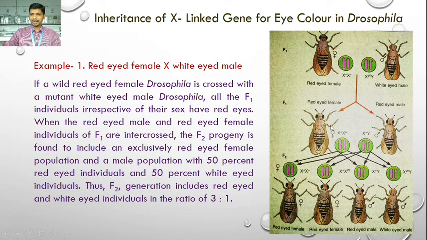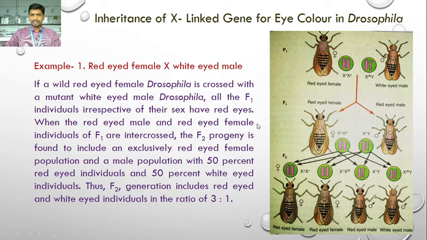So the red-eyed female has been obtained in F1 generation, while the other X plus gamete fuses with the gamete having a Y chromosome, so we get a red-eyed male. So in F1 we get red-eyed individuals because the red eye phenotype is dominant over the mutant white phenotype. Only red-eyed individuals have been obtained in the F1, one red-eyed female and one red-eyed male.